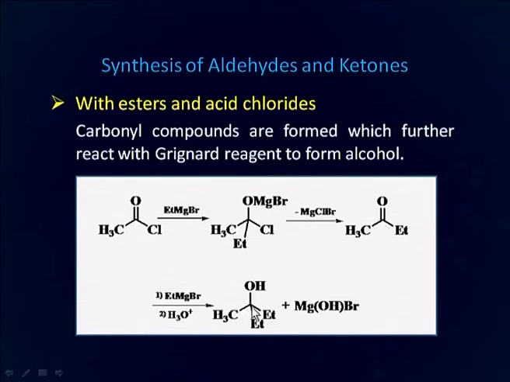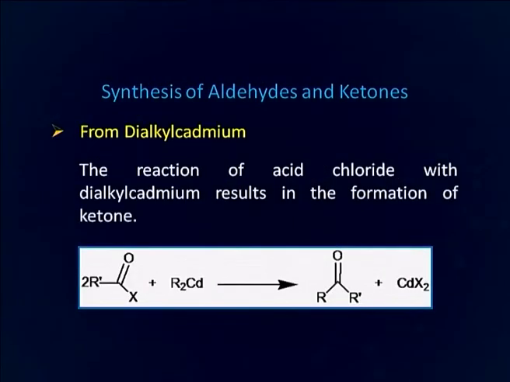and there is formation of this tertiary alcohol. But when it comes to the reaction of dialkyl cadmium, you can see that this carbonyl carbon here is much more electrophilic. So, the alkyl group of cadmium can attack at this position, but cadmium, being less reactive, does not attack at this carbonyl carbon. As a result, the final product formed in case of dialkyl cadmium is ketone, whereas in case of Grignard reagent, a further reaction takes place on ketone and we get a tertiary alcohol.